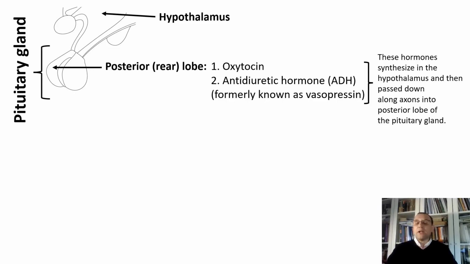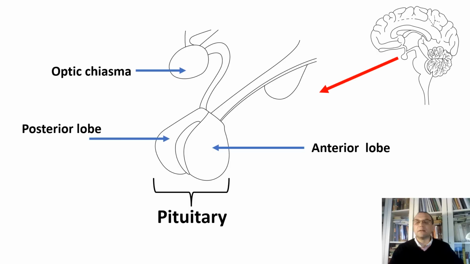Antidiuretic hormone was formerly known as vasopressin because it was shown to increase the blood pressure of laboratory animals. It was subsequently found not to have any such effect in humans, and so the name has been dropped. Some of you perhaps wondered, what are those structures above the pituitary gland?